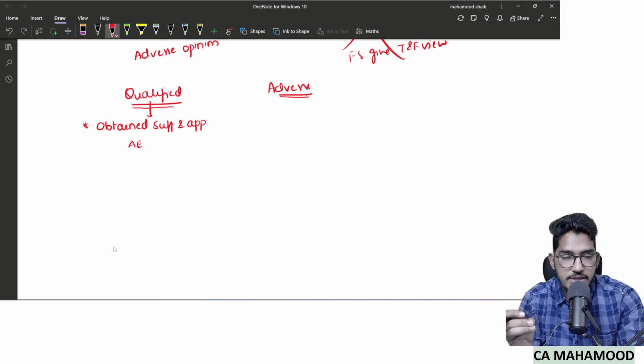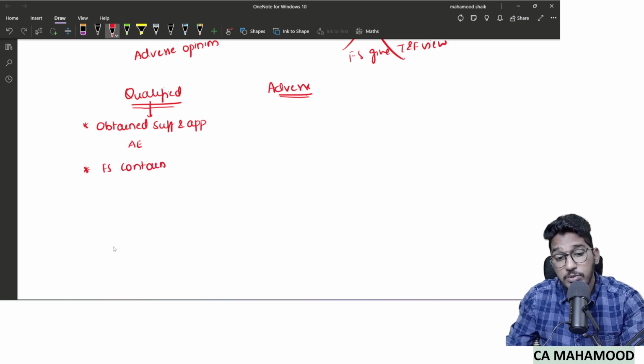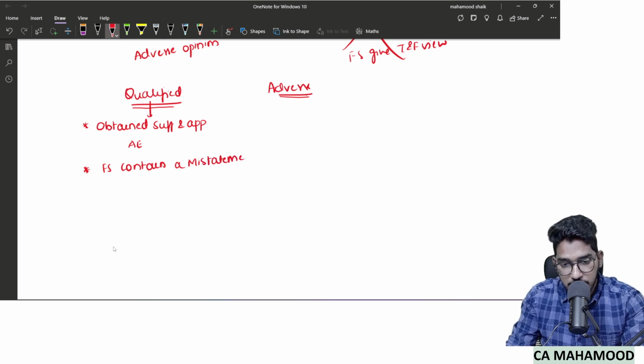The auditor has performed audit procedures and he obtained what? Sufficient and appropriate audit evidence. And on that basis, he has concluded that financial statements contain a misstatement. I'm talking about the first case. In that case, we gave a qualified opinion, no? So the auditor has performed audit procedures.